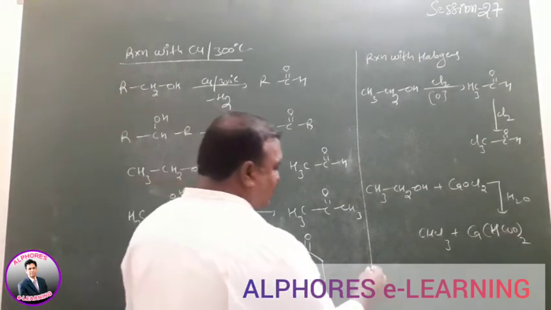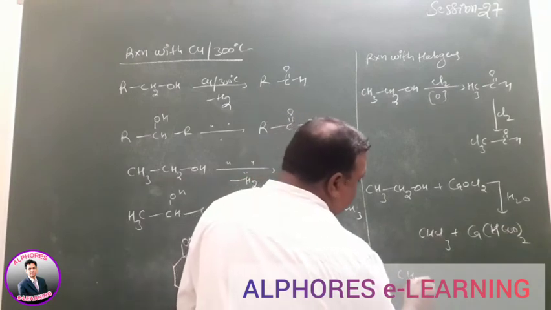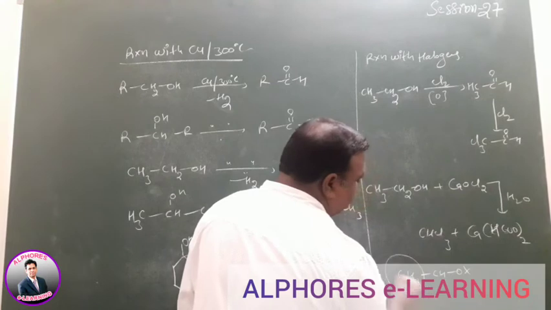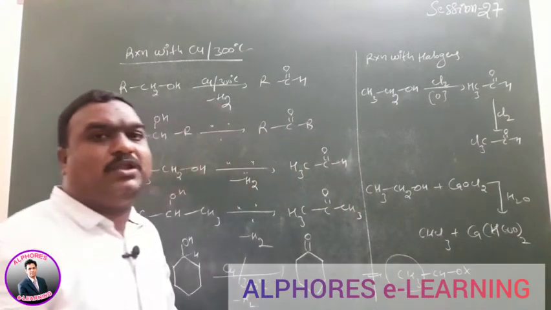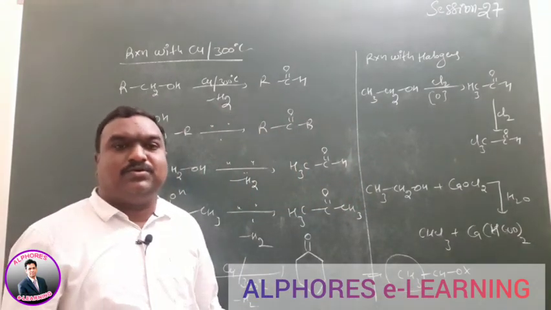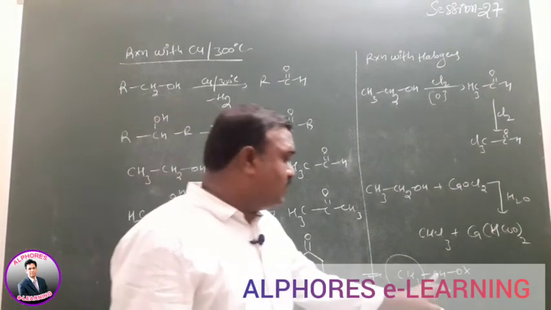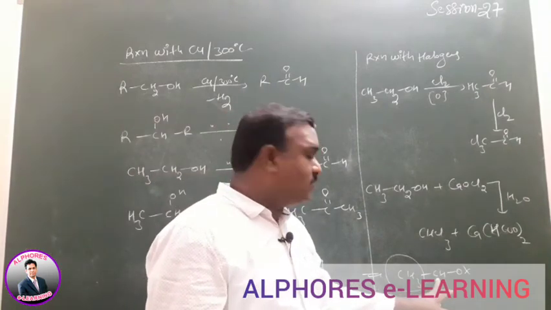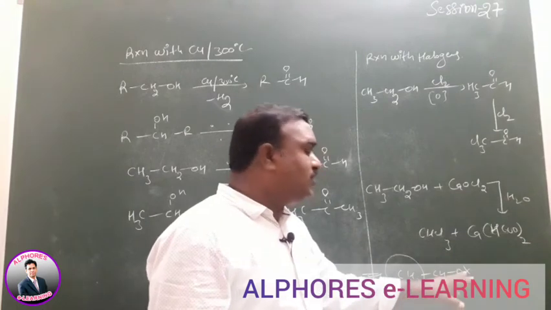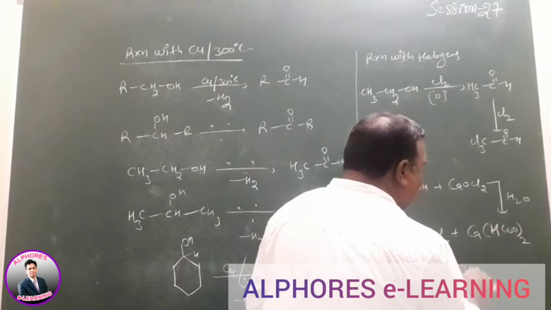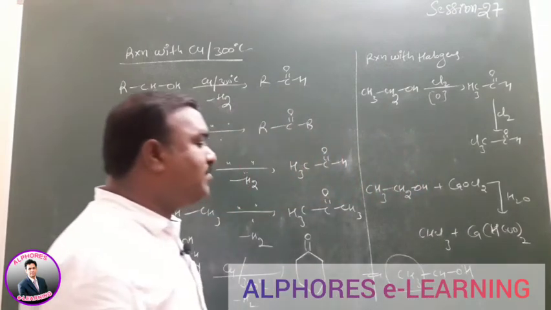You remember, whatever alcohol is given, if the alcohol has this type of structure, the compound gives the haloform test. The OH-connected carbon, nothing but methyl carbinol compounds, those compounds give the haloform reaction.